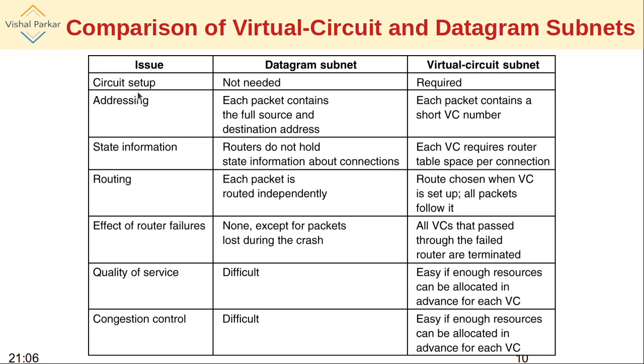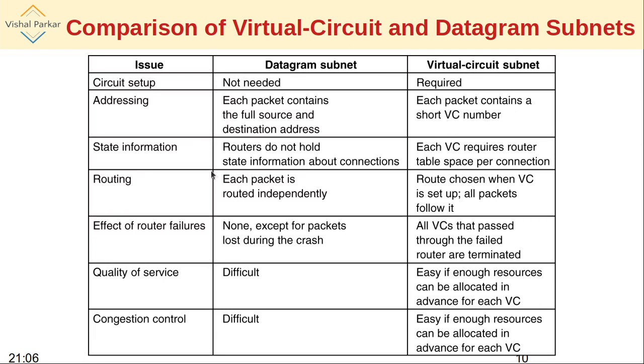So far as addressing is concerned, a datagram subnet requires that each packet contains the full source and destination address, as for every packet the path is to be calculated. Here the VC, or the virtual circuit, or the path is ready and known. That's why each packet simply contains only the VC number, the identifier that you have just seen.